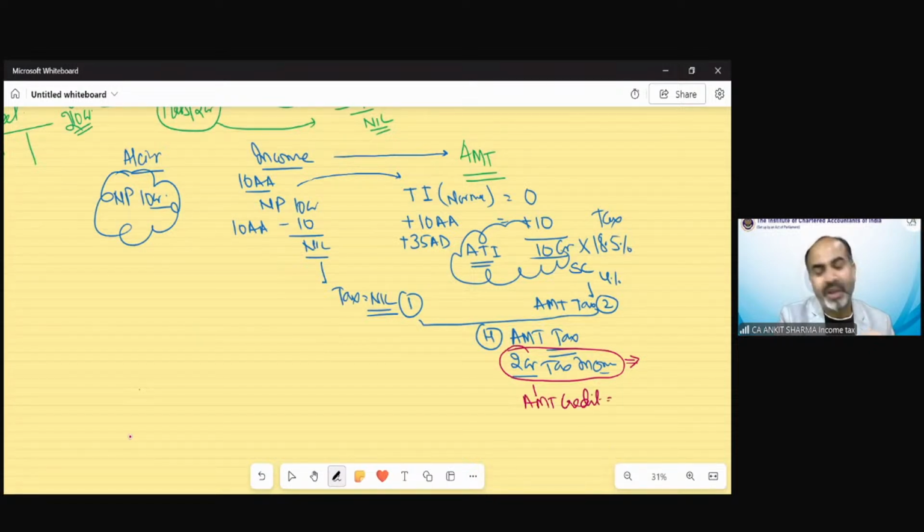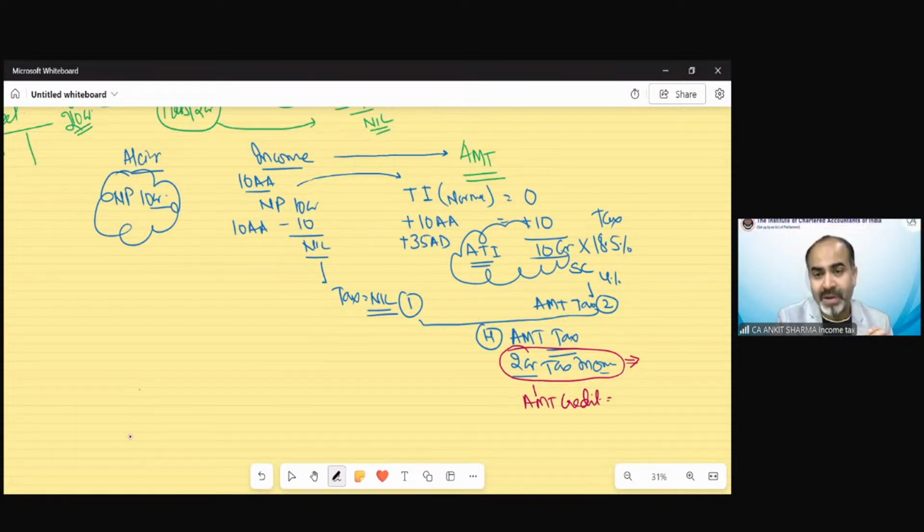You must be familiar with the provisions of GST also, where there is something called input tax credit, the amount of credit you can utilize against your sales tax liability. That kind of credit has been provided by the income tax department, for whatever tax you pay that exceeds your normal tax.